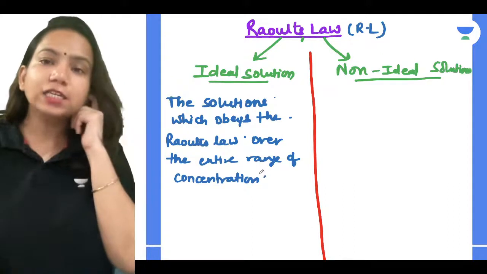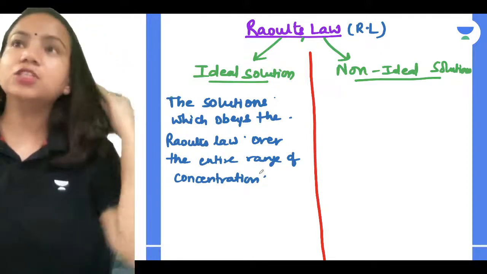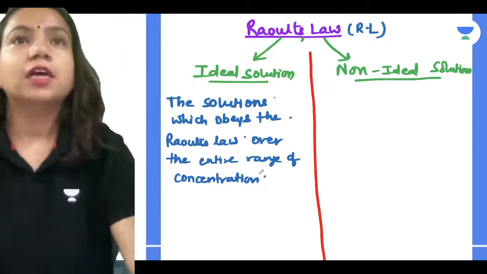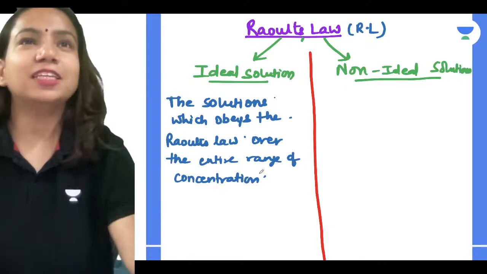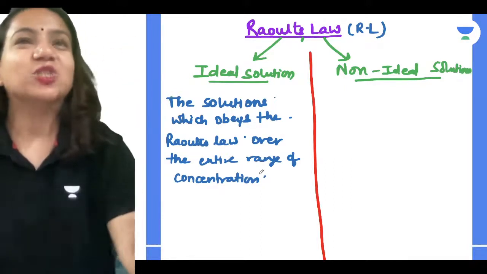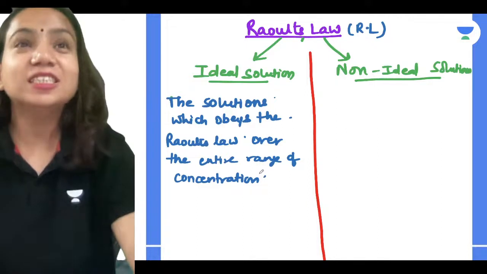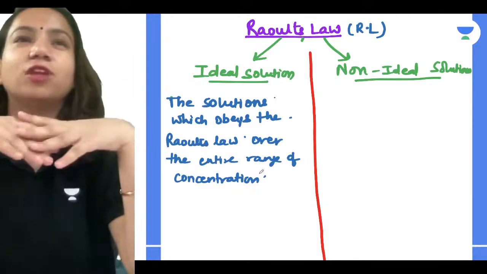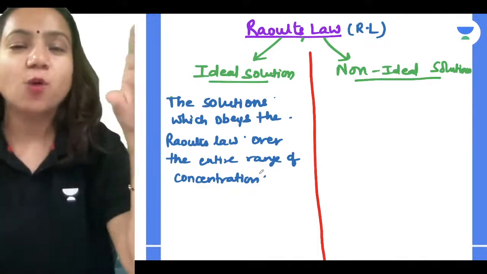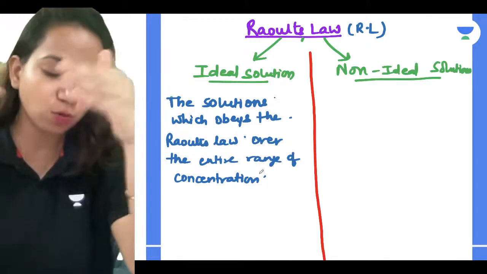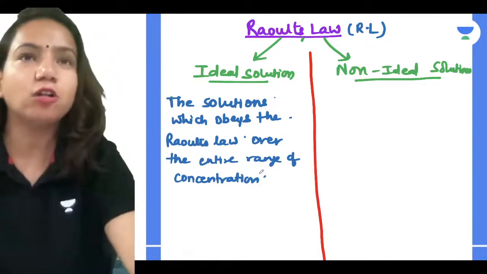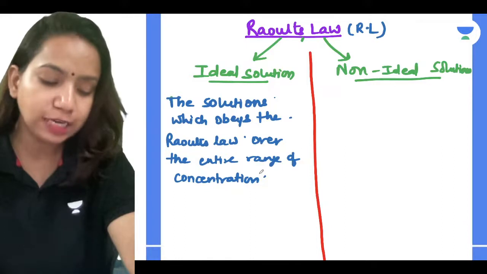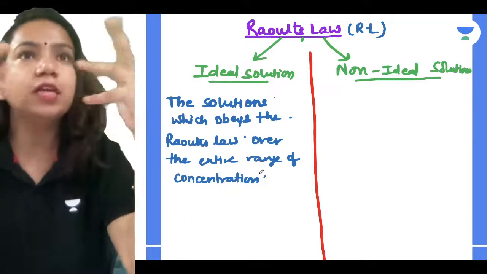And what is non-ideal, guys? Tell me, what is a non-ideal solution? Very simple, no? If I talk about a family, if you are 4 siblings, the one who doesn't listen completely, you say this is a non-ideal kid. Even in school, for the teachers, who is a non-ideal student? The one who doesn't listen.